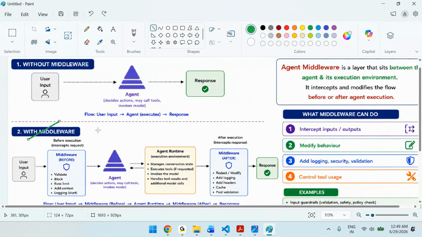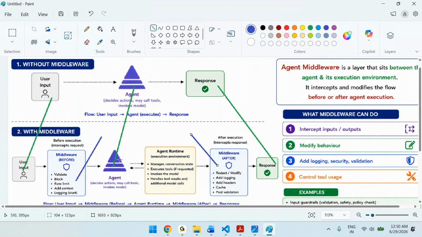If you are developing an agent with middlewares, the user input layer will be as is, the response layer will be as is, and the agent also as is. These three are as is. Now you are writing a middleware. That means additional code, another layer of code that sits before the agent and after the agent.